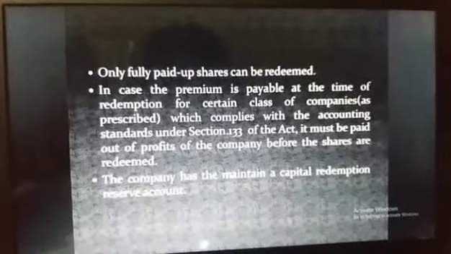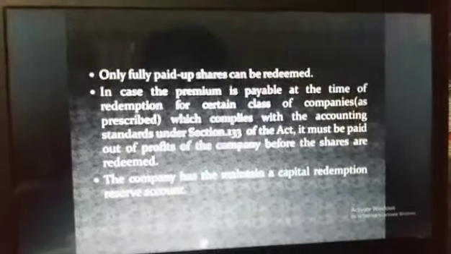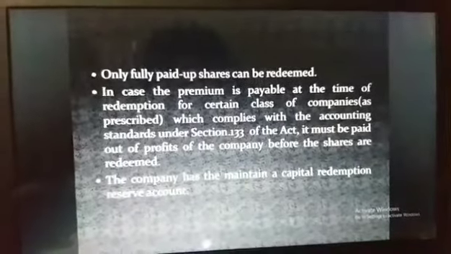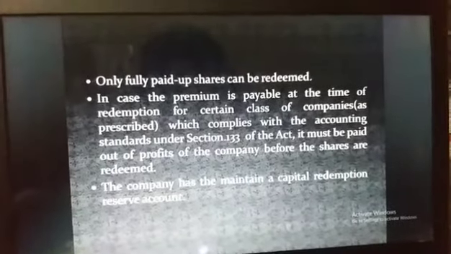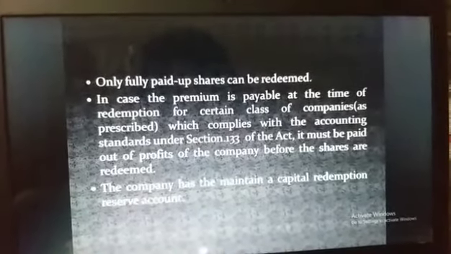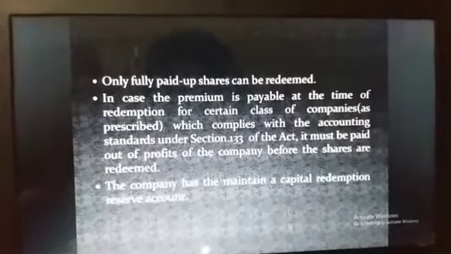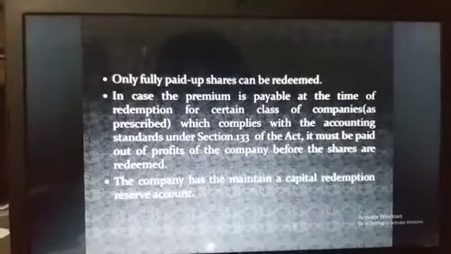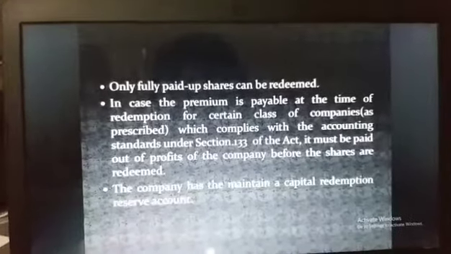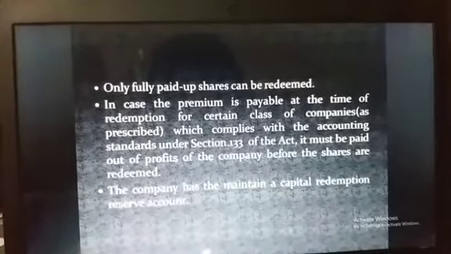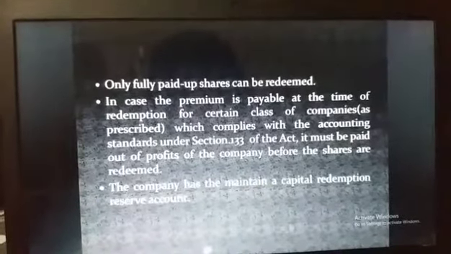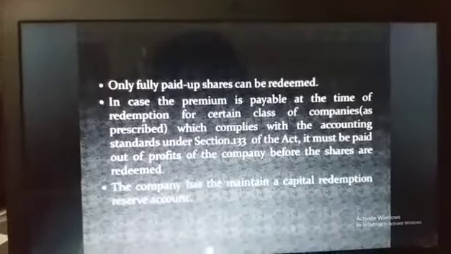If the premium is payable for preference shares issued on or before the commencement of the Companies Act, before such shares are redeemed, the premium must be paid out of profits of the company or out of the securities premium account maintained by the company. And in case the preference shares are redeemed partially out of divisible profits and partially out of proceeds of a fresh issue of shares.